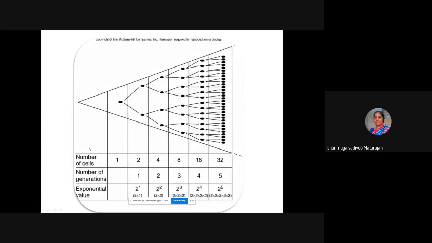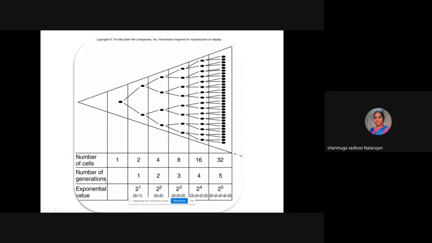So as you know how the bacteria multiply, this little bit of theory I will take, then I will go for the MCQs. So how do bacteria multiply? They multiply by binary fission. Okay, binary fission, and then one cell becomes two cells after one generation time.